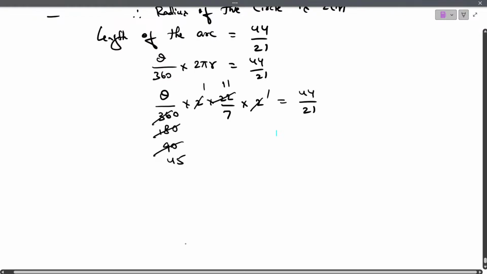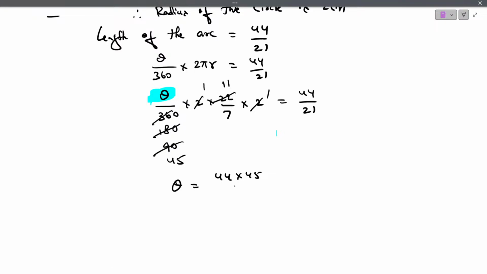Now after simplifying, we keep theta as it is and the rest of the terms we shift to the other side. So theta is equal to 44 into 45. This will come to the numerator, divided by, here we have 11 into 21.